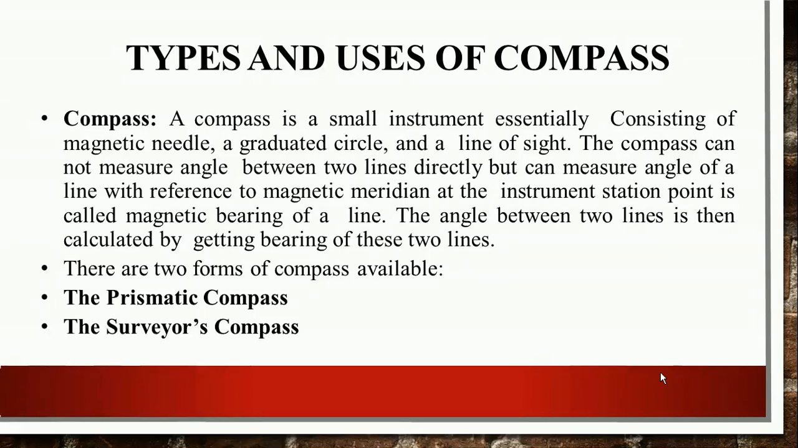So basically, with the help of compass surveying, we are able to determine the bearing or angle of a line with respect to the magnetic meridian. In most cases, the magnetic meridian is magnetic north only. So while doing the compass survey, we always measure angles with respect to north. There are two forms of compass available. Number one is the prismatic compass and the other is the surveyor's compass.